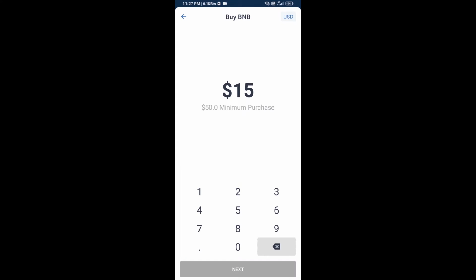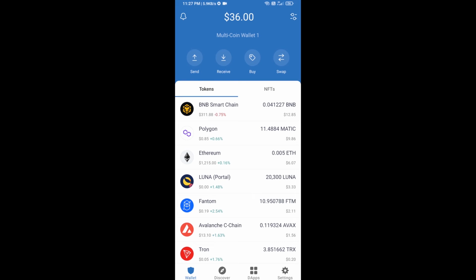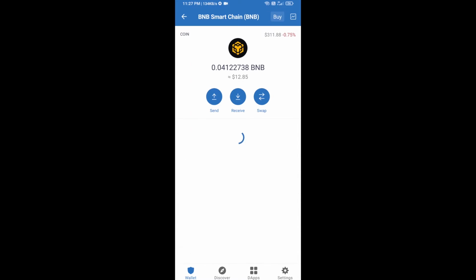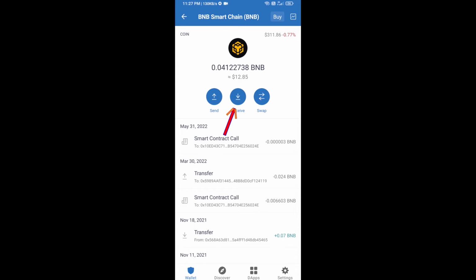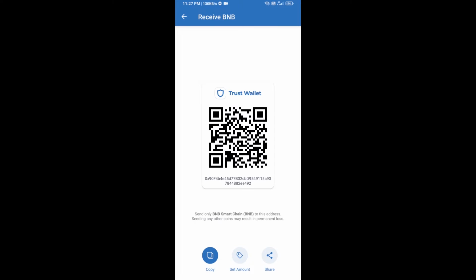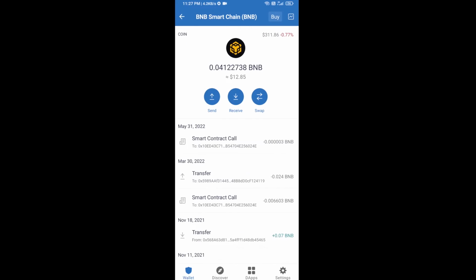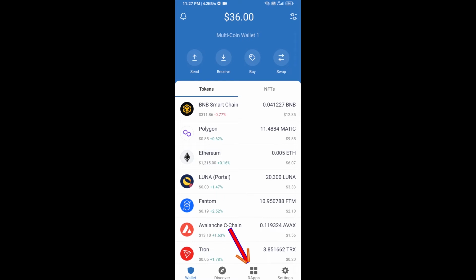Here you can purchase a minimum of $50 of BNB, or you can receive BNB Smart Chain using a contract address. Open BNB Smart Chain, click on receive. Here you can receive BNB Smart Chain using a contract address or QR code. After receiving BNB Smart Chain, you will click on dApps